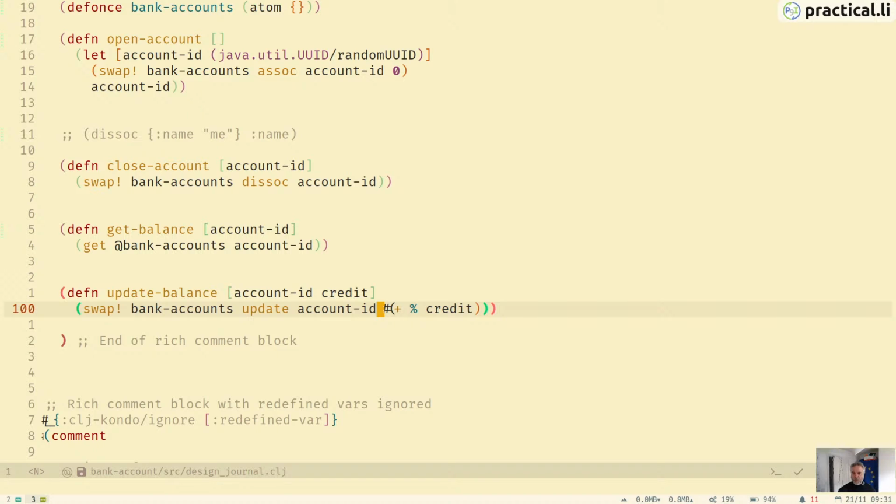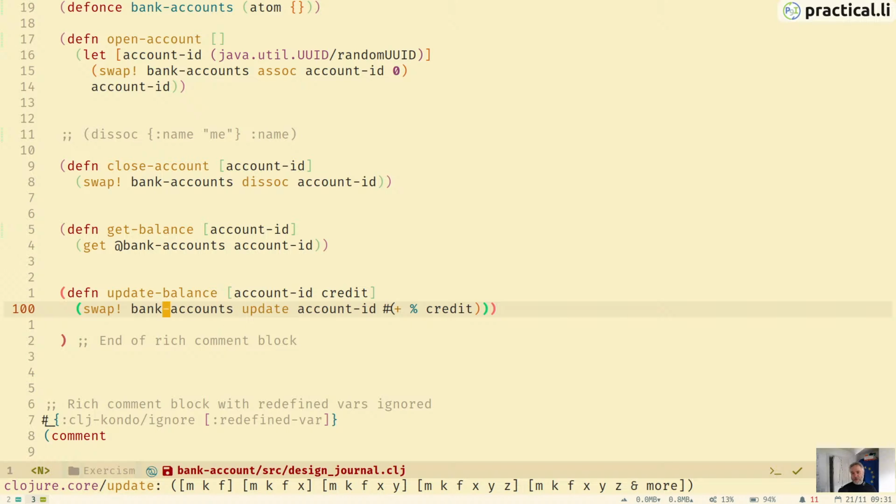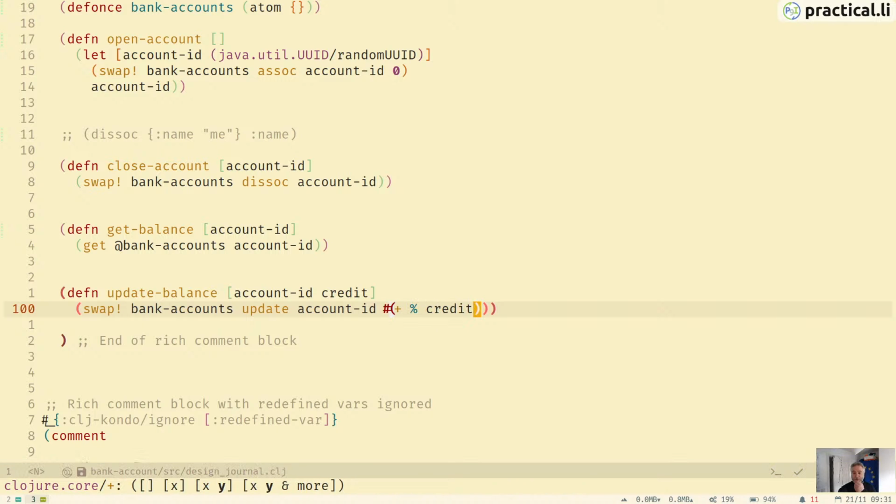I think we stick it all on one line, and that's probably a good example of using the shorthand syntax for an anonymous function, because it's doing something very simple and it's all inline. We're just adding the original value from update with the credit value that we get from an argument. And there we go. And it still compiles.